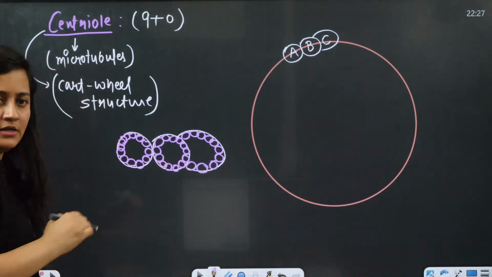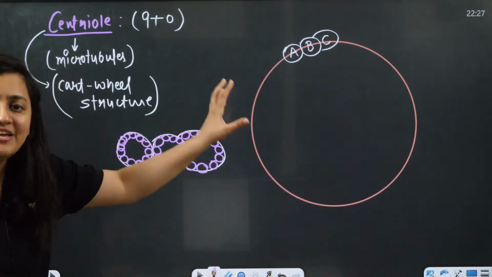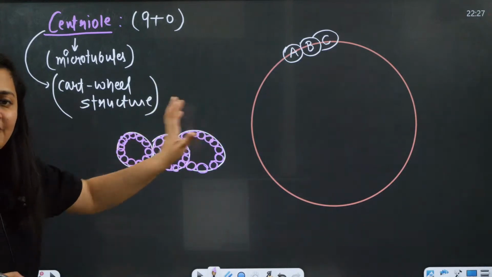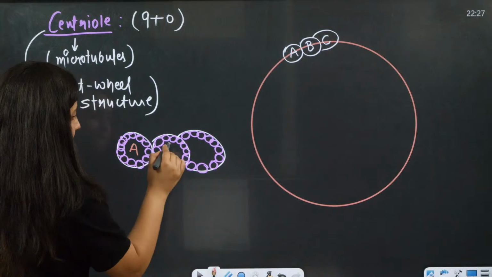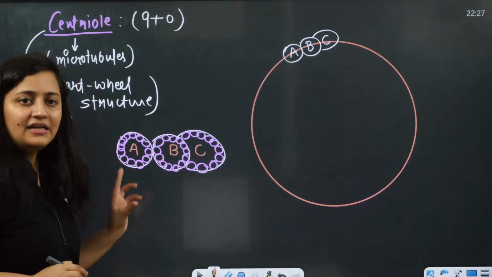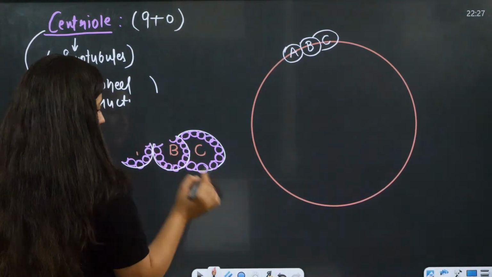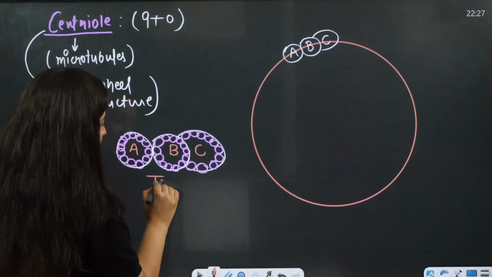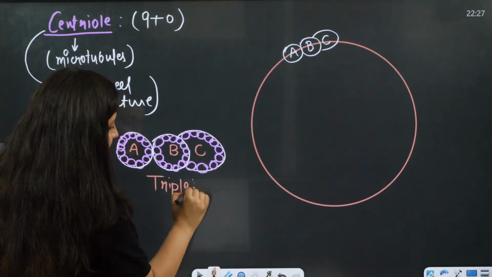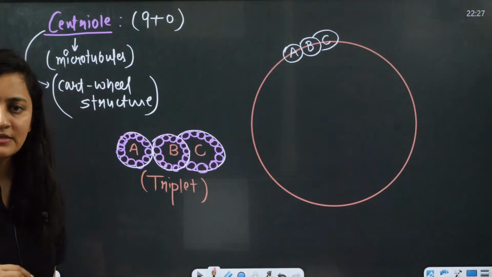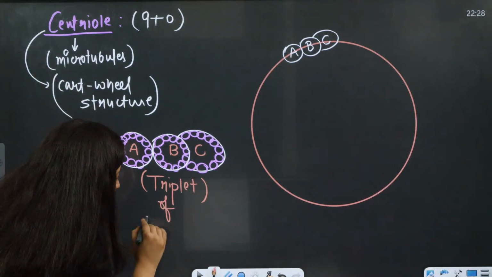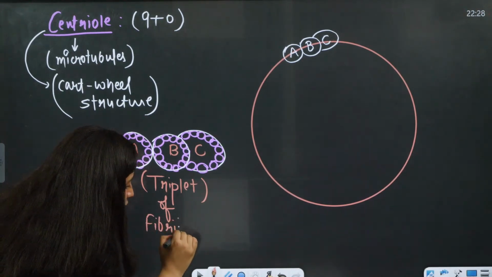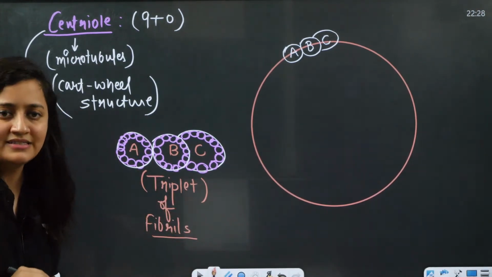Are you getting my point? So on the periphery, this is what we have. A, B and C, the triplet. It is a triplet of these microtubule fibrils, isn't it?